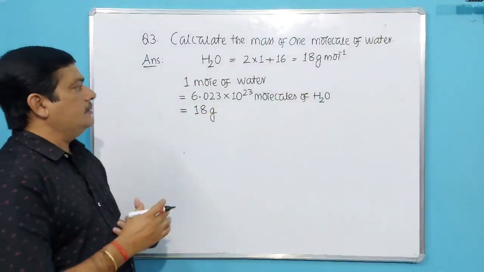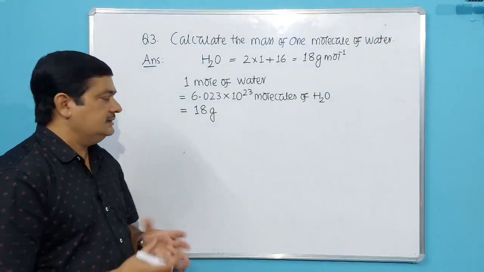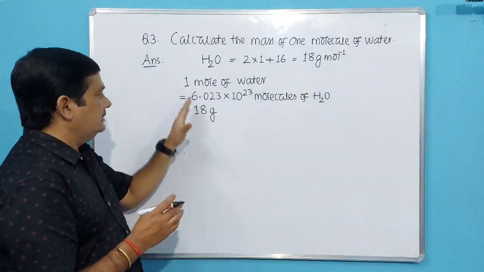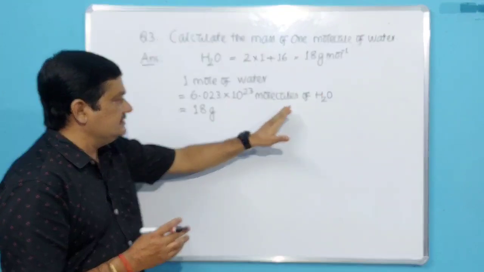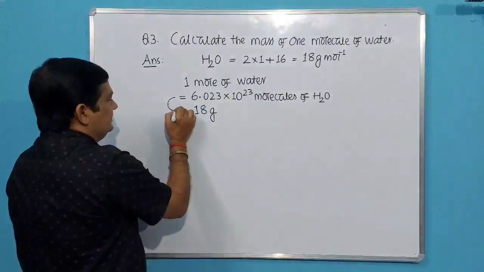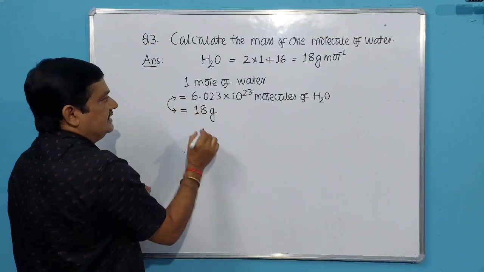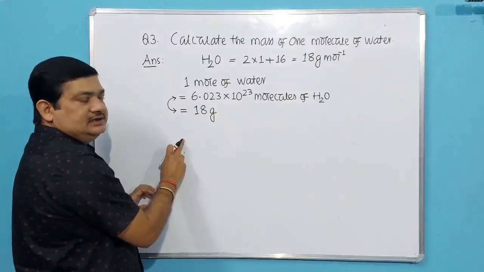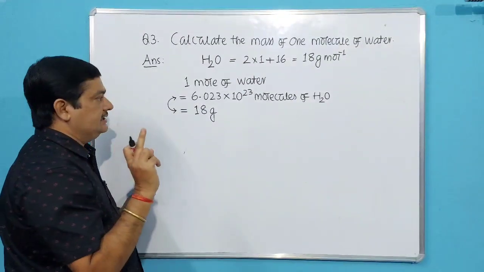What will be the mass of 1 mole of water? Now, molar mass. That's why it is called molar mass, the mass of 1 mole of a substance. So 1 mole of water means this number of molecules and mass is this one. So these two are common, that means we can equate these two. So we have to equate these two.